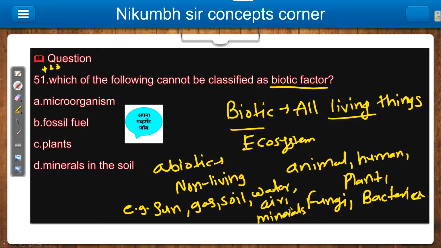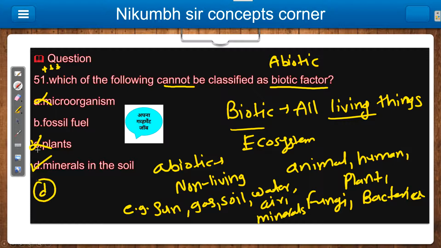Okay, now check the options. The first option is microorganism, in which you can consider fungi and bacteria. So yes, these are biotic. If we observe the question, they ask us what cannot be classified as biotic, meaning they ask us about abiotic. So option A is not the answer because microorganisms are biotic. Fossil fuel, I will come back to this later. Plants, yes, they are biotic, so it is also not the answer. Minerals in the soil are abiotic, because I already told you that soil and minerals are abiotic. So the answer is D.